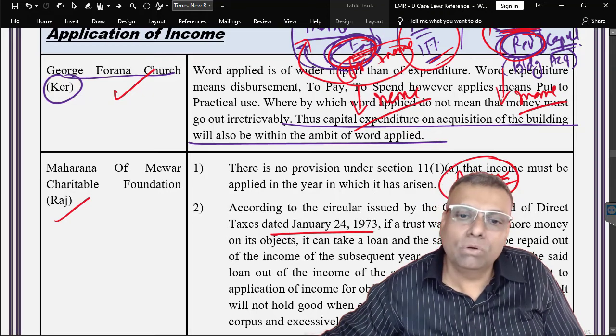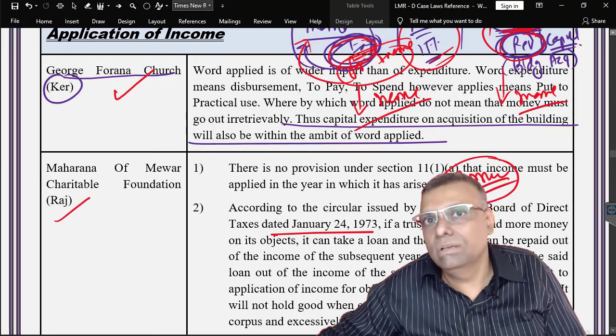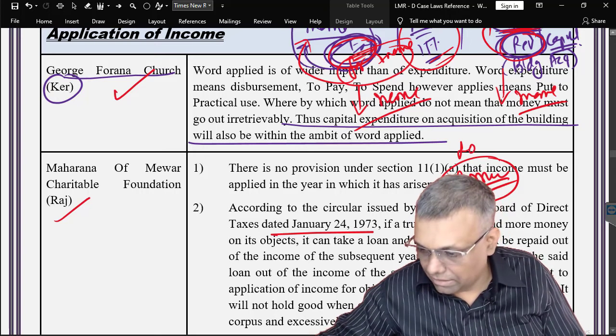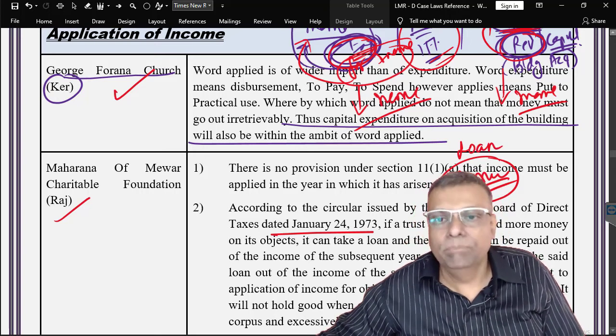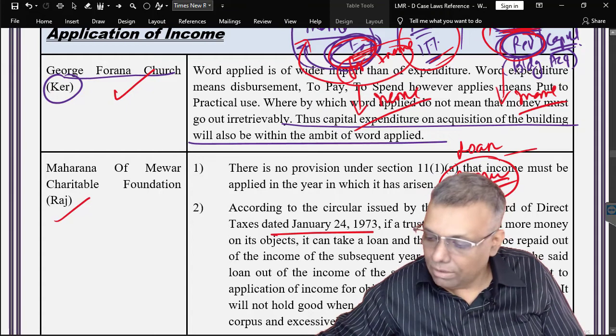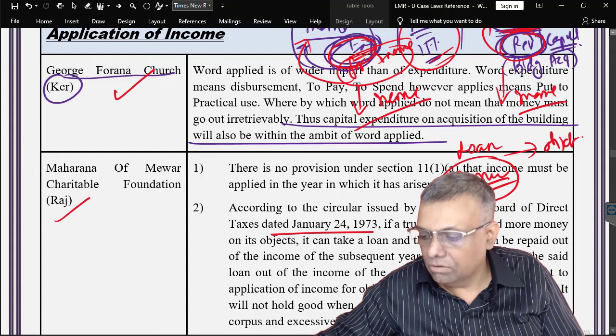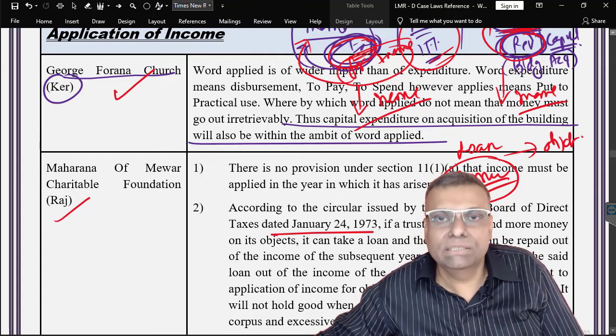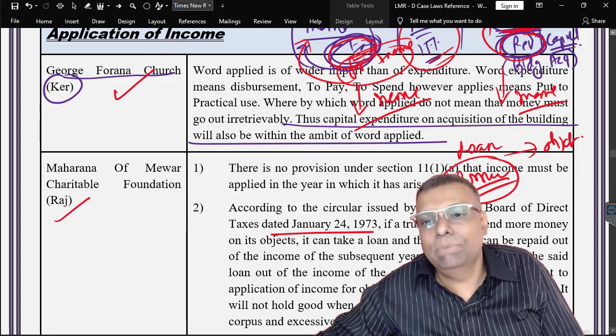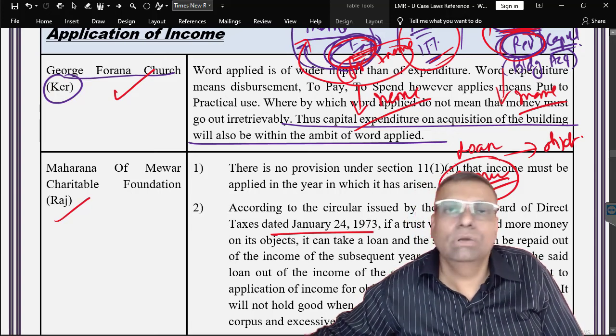So if you have done the borrowal, there is absolutely nothing wrong whatsoever. So say the loan that you have already borrowed, you have used it for the object of the trust. Can we say that this is an application? The answer is no. It cannot be said to be an application, because it is loan money which you have used for the object.